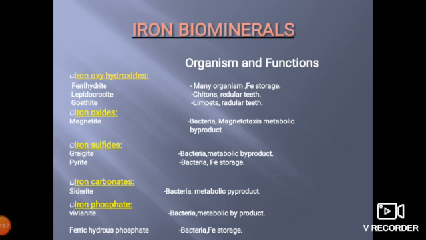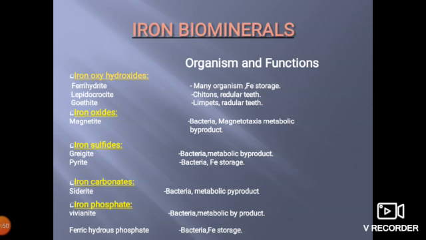Next biomineral, iron oxides. It is subdivided into magnetite. The magnetite is also present in bacteria and its very important function is metabolic byproduct. Next, iron sulfides. It is subdivided into greigite and pyrite. Greigite is present in bacteria. The main function is metabolic byproduct. Next sub mineral of iron sulfide is pyrite. The pyrite is present in bacteria. The main function is iron storage.